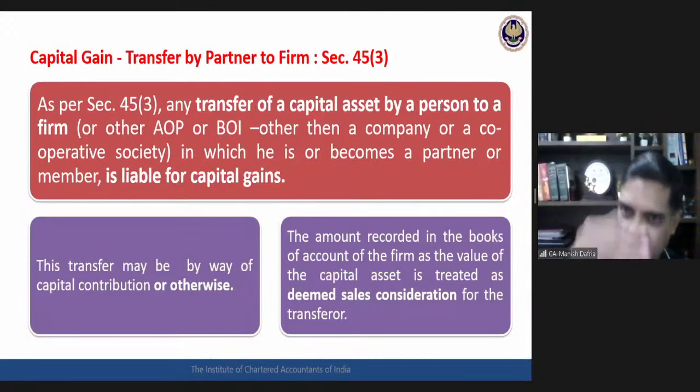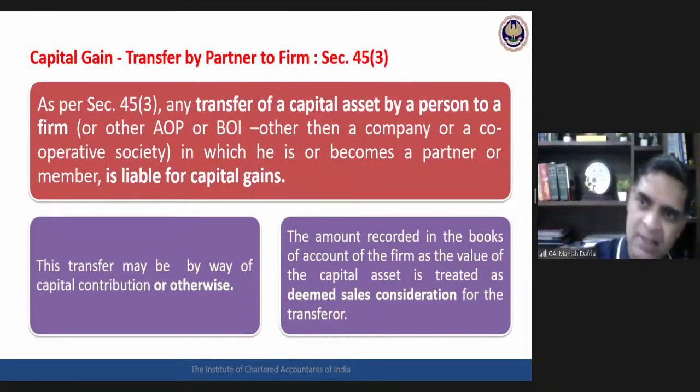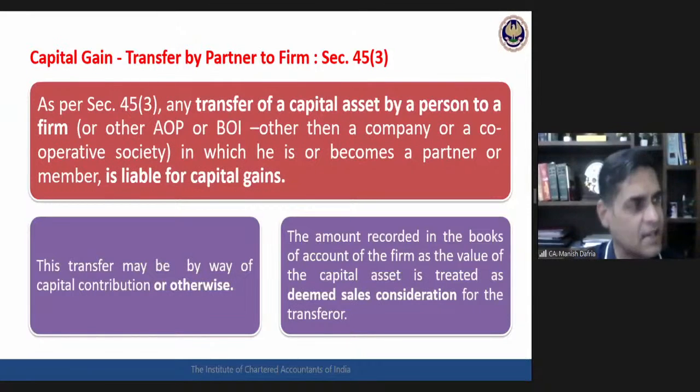At whatever amount that capital asset has been recorded in the books of accounts of the firm, with the same amount the partner's account has been credited by the firm. So this amount shall be treated as deemed sale consideration for the partner. So under 45(3), transfer by a partner to the partnership firm is a transfer, and the amount recorded in the books of accounts of the firm shall be treated as sale consideration for the partner.